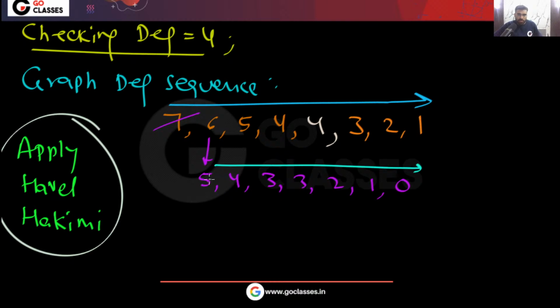Then again, you delete this maximum degree vertex. From the next 5 vertices, you delete 1 from each. So what you are going to get is 3, 2, 2, 1, 0, and there is an extra 0.